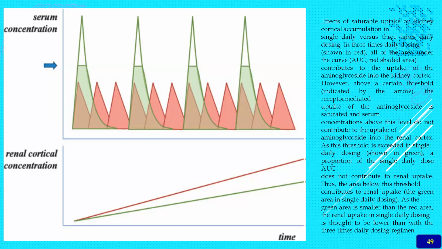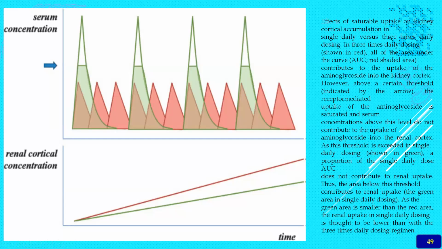The aminoglycosides enter inside the renal cortex, and when this threshold is exceeded, the single daily dose, which is shown in the green marking in the figure, does not contribute to the renal uptake.